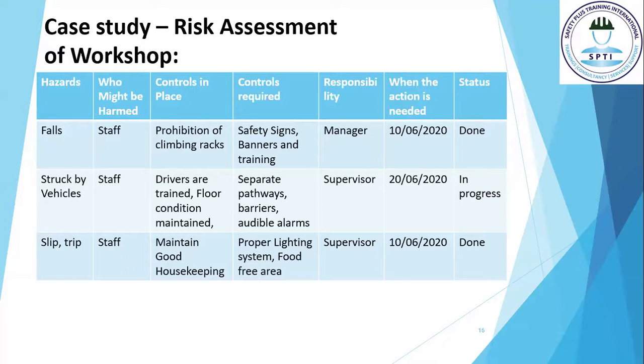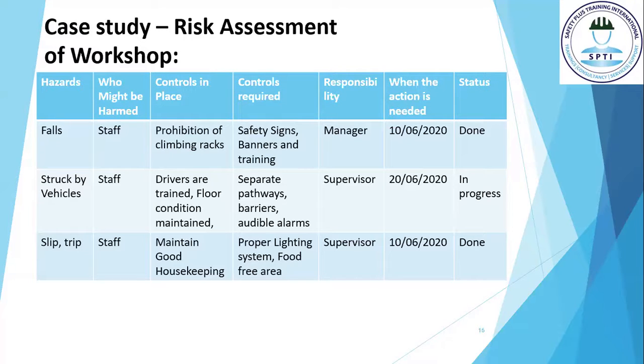But besides these, some further controls are also required to avoid the hazards. He identified that safety signs and banners shall be there, and the employees must be properly trained on how to work safely in the warehouse. He wrote down that the responsible person for implementing these controls is the manager. He noted down the date and the status.